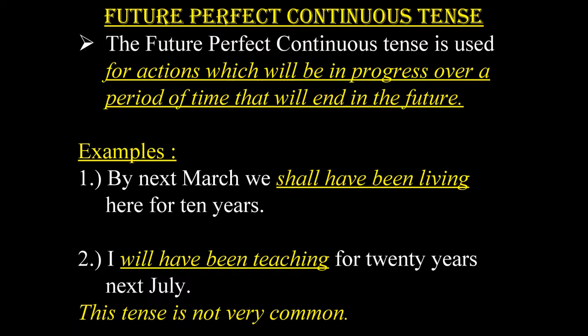Let us understand in a better way with the help of some examples. Number 1. By next March, we shall have been living here for 10 years. 2. I will have been teaching for 20 years next July.